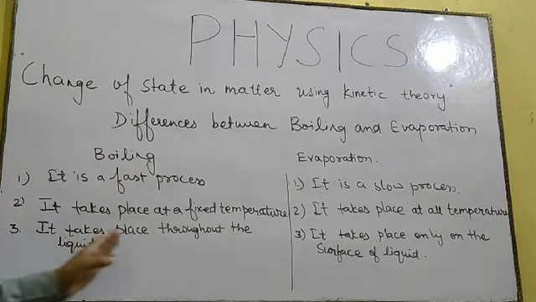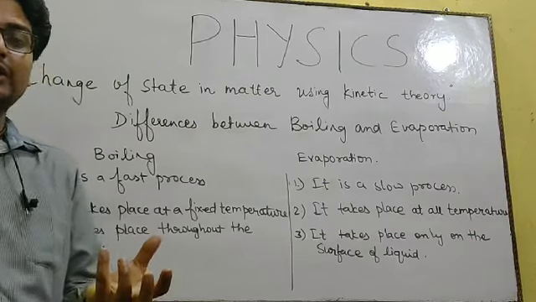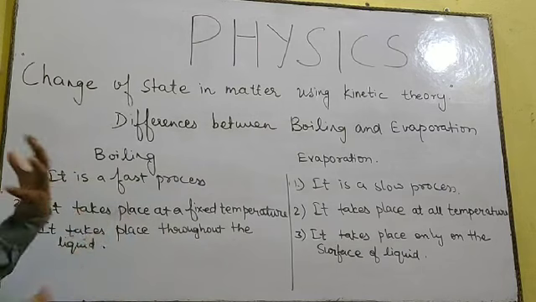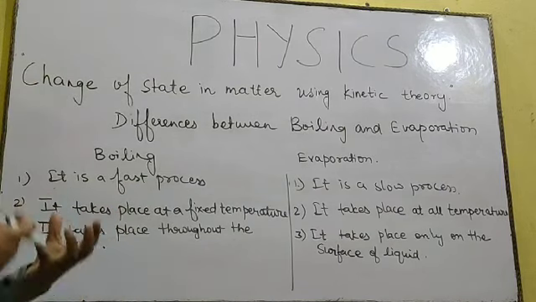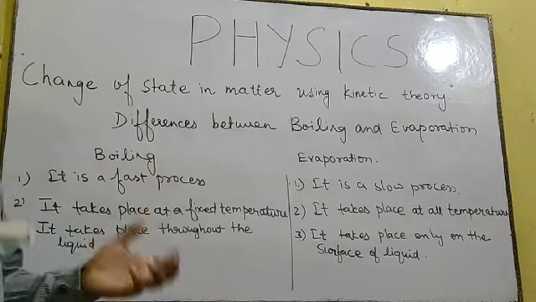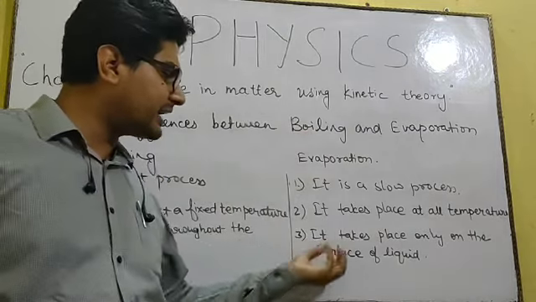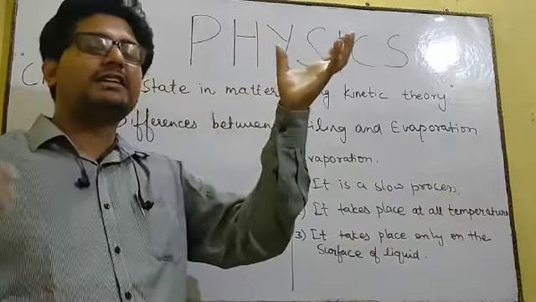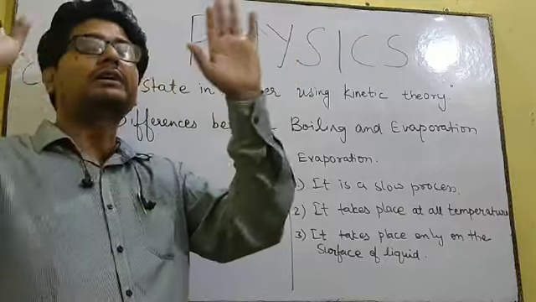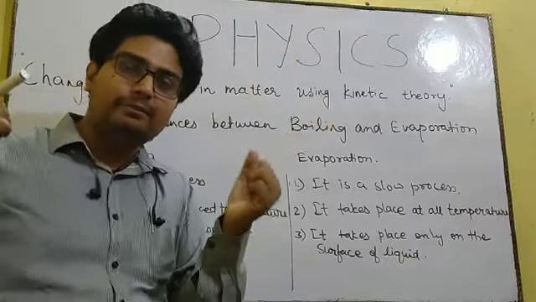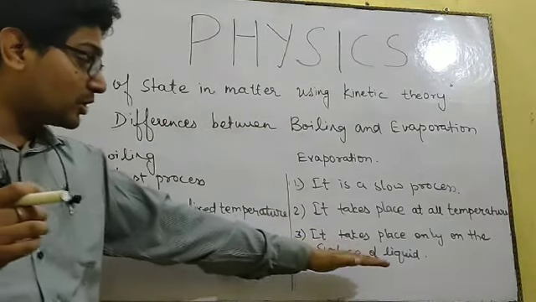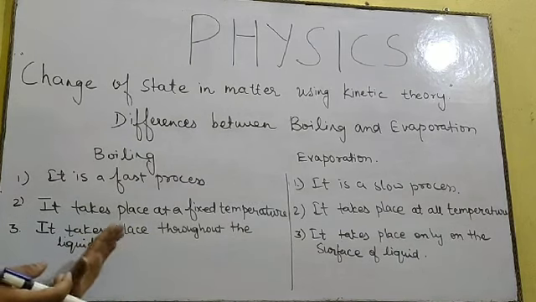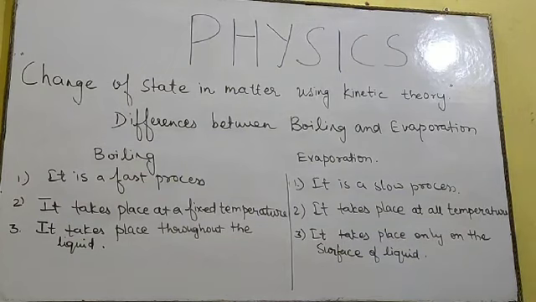Boiling takes place throughout the liquid. So when you heat water or whenever you heat liquid, the whole water gets heated up together. From the bottom till the top, the whole liquid will start heating up. So the whole water will get boiled together. But in case of evaporation, it takes place only on the surface of the liquid. So on the first layer, the heating process will take place as it will gain the heat energy from the surrounding. It will then convert into vapor form. Then the next layer will get heated up by gaining the heat energy from the surrounding. So this process will take place layer by layer. So these are some differences which you have to note down.